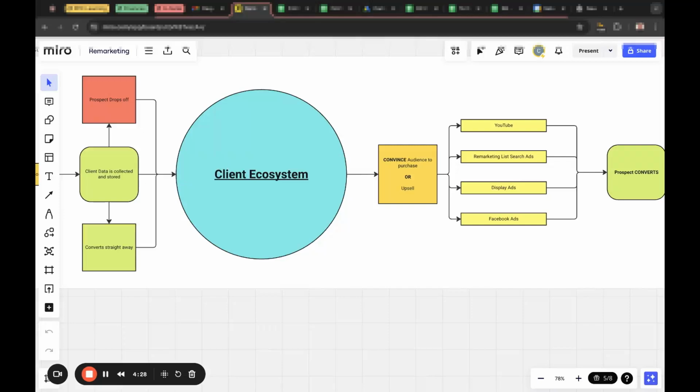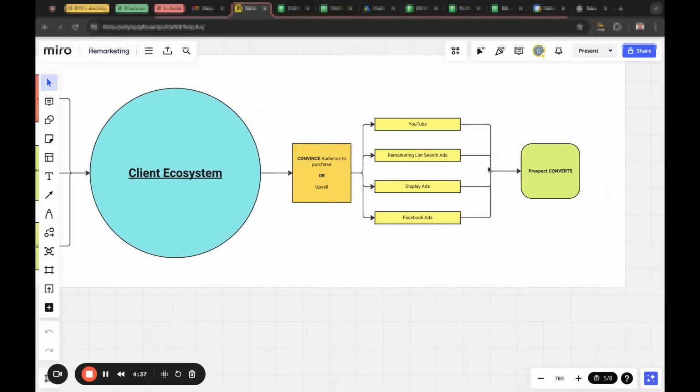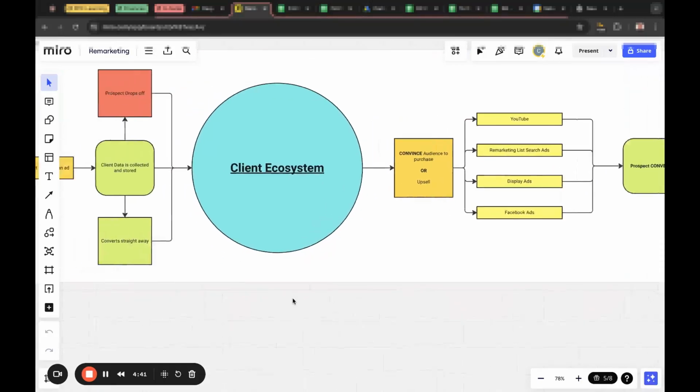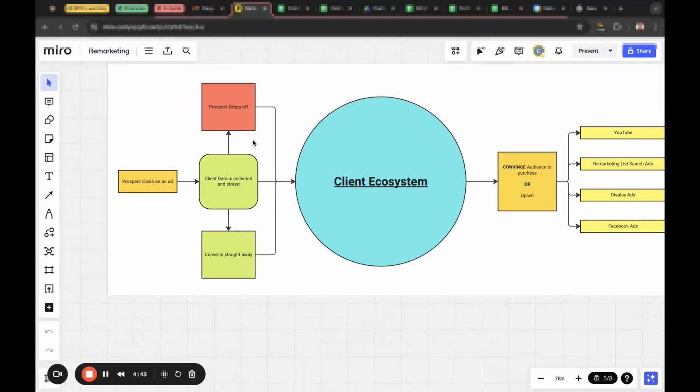So then it's going to be like, oh shit, I need to redo my research. I need to get back into this system. I need to get this sorted. And then the prospect ultimately converts. I would say 90% of advertisers aren't doing this. So they're not leveraging the customer information that they've got, leaving serious money on the table.